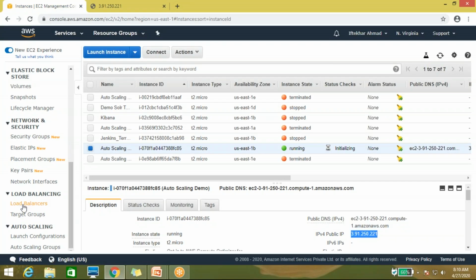Now come to load balancing. What is load balancing and how many types of load balancing are there? These are the things we will learn in load balancing.